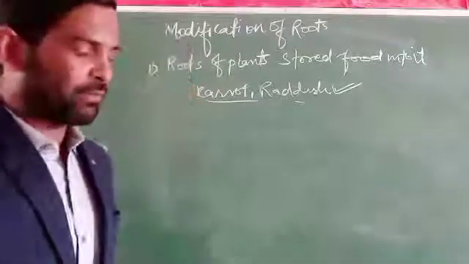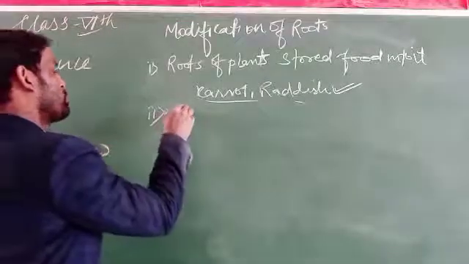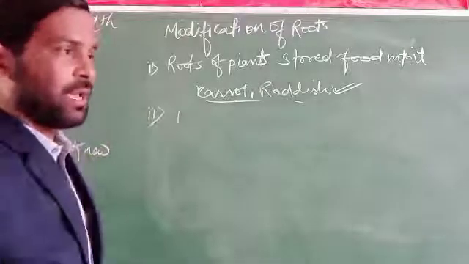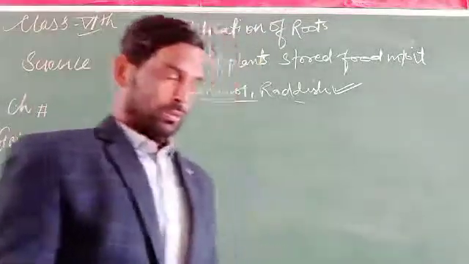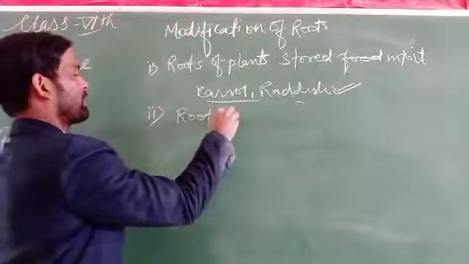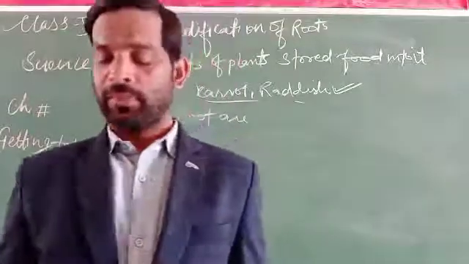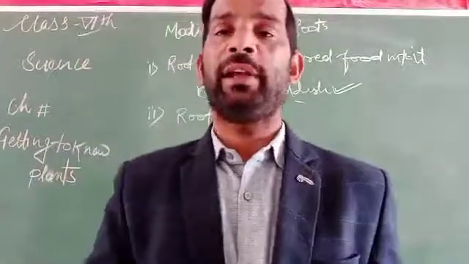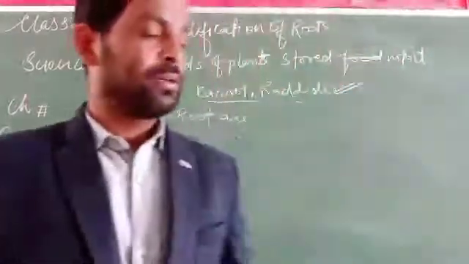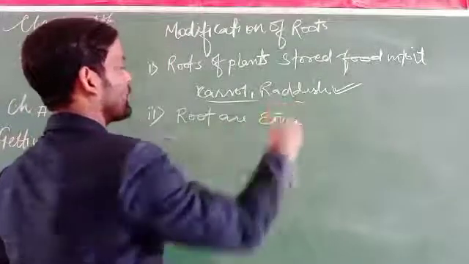Next, some of the roots are called as a... Some roots are only for extra support to the plants. Some roots get modified and can provide extra strength, extra support to the plants.